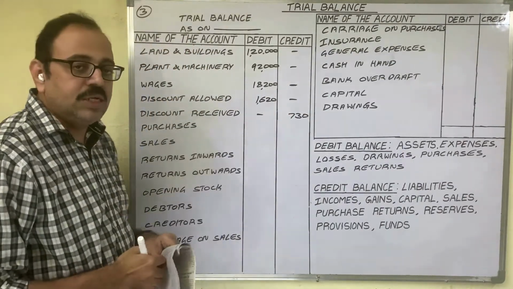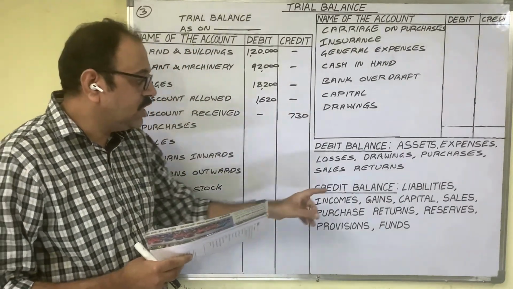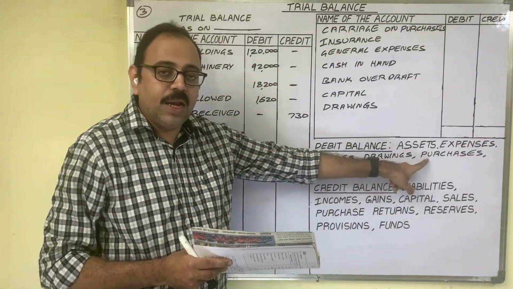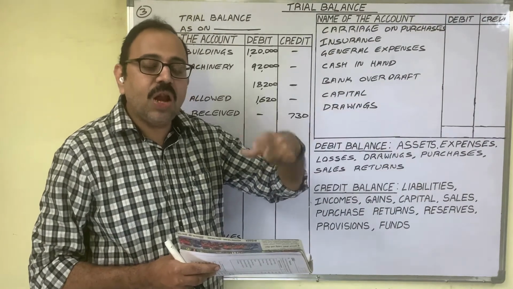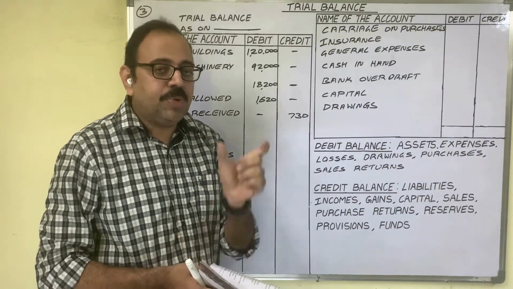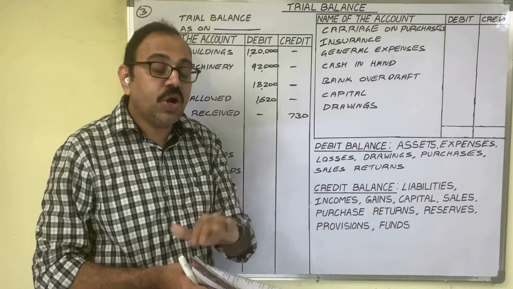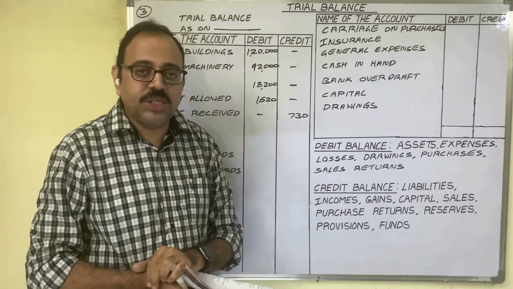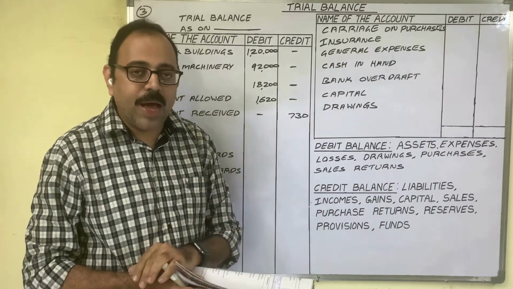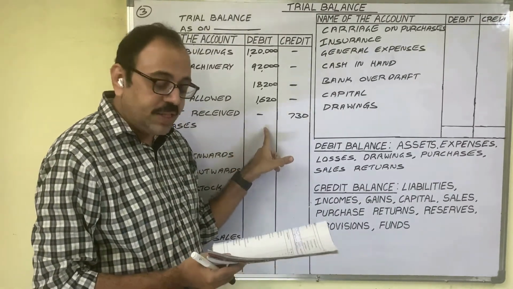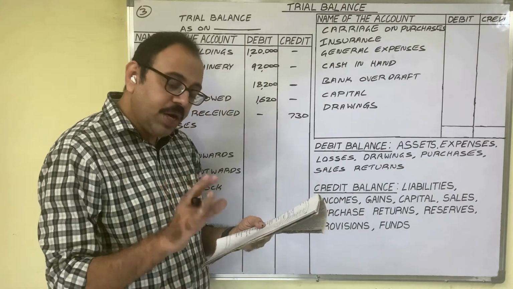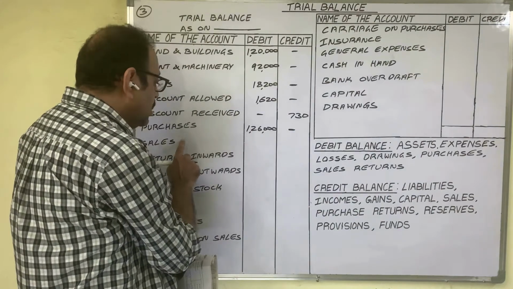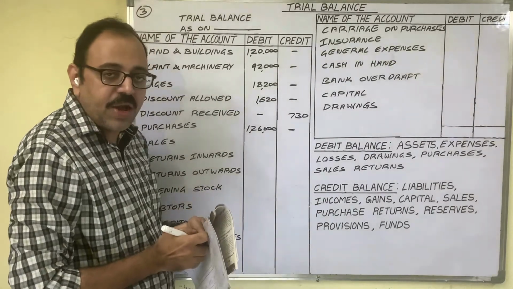Next, purchases. Purchases is a goods related account, and purchases shows a debit balance. Because in a journal entry, always we debit purchases. In the purchase account, all transactions on the debit side only we post. So if you calculate a balance carried down for the purchase account, always it shows a debit balance. In the debit column, we have to write the amount. And the accountant wrote the amount in the debit column only, 1,26,000 rupees.